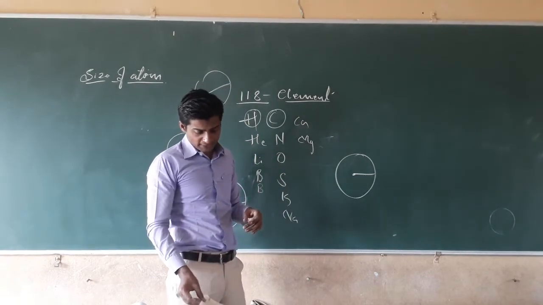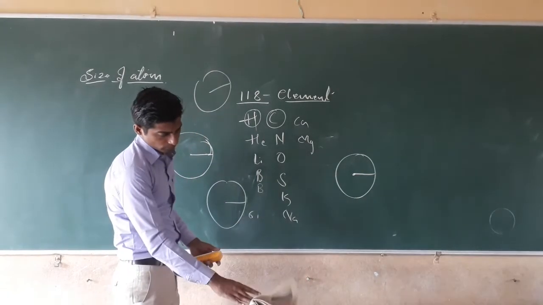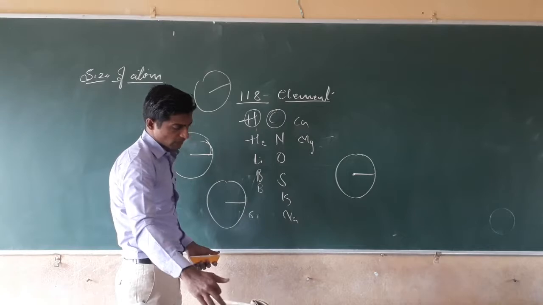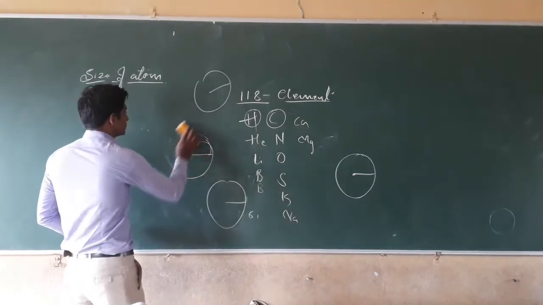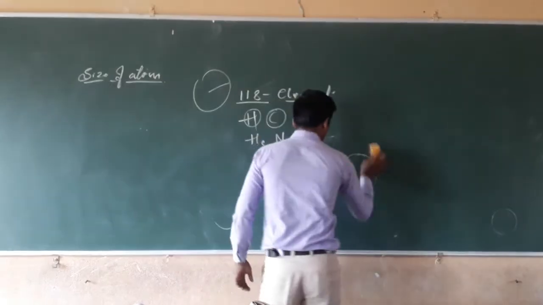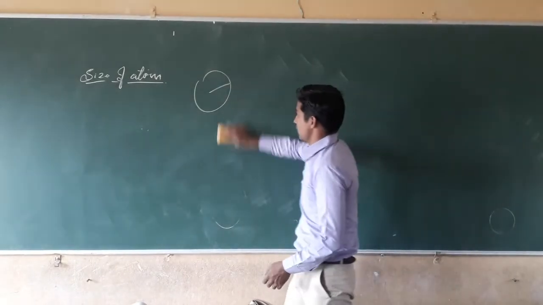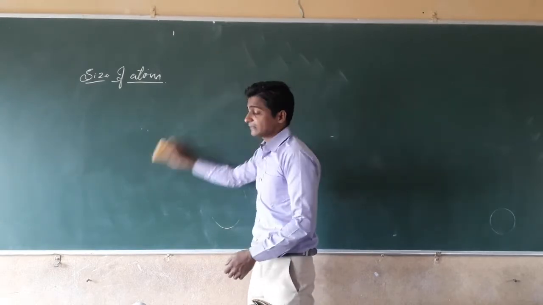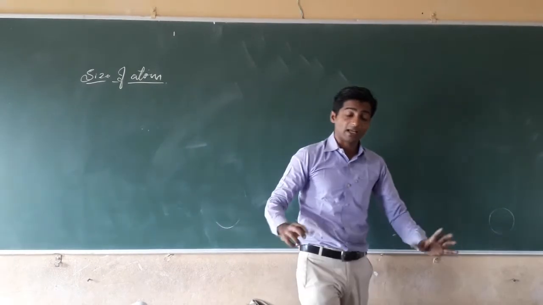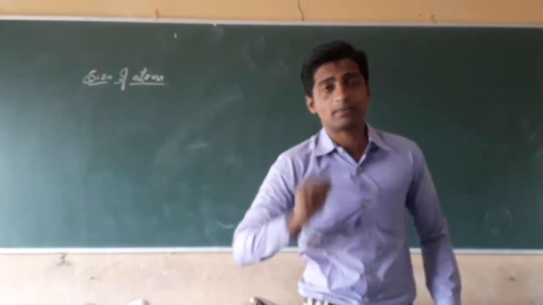After that, dear students, when scientists discovered the elements, till now 118 elements have been discovered.